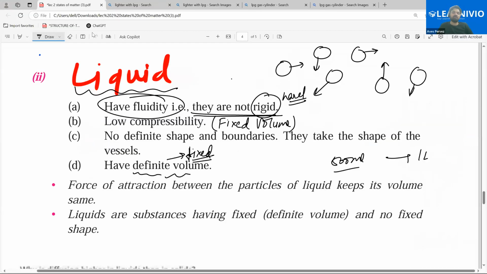So, liquids, note it down, please, that liquids have fluidity. They are not rigid, they have low compressibility, no definite shape, and they take the shape of the vessels.